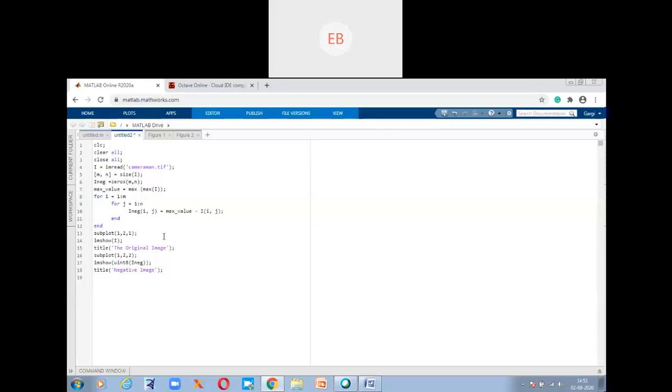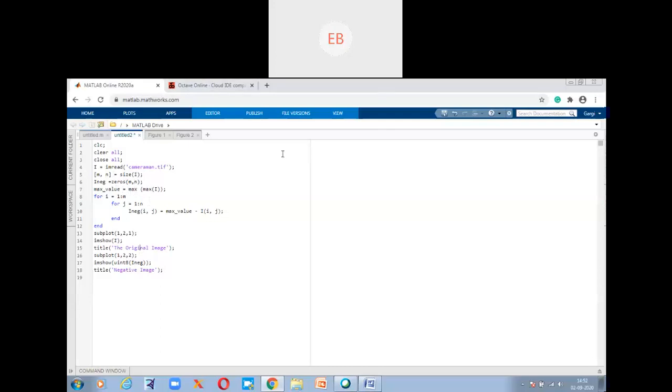Okay, then now I'm using another term here, that is max value. This is a max value. I'm trying to define a pixel here, that is a pixel with the maximum value. So to get the maximum valued pixel of this original image, I want to display the element with the highest value in this original image, that is the cameraman image. Because of this I'm using the max command, but here I'm using max 2 times. Remember why I used max 2 times?